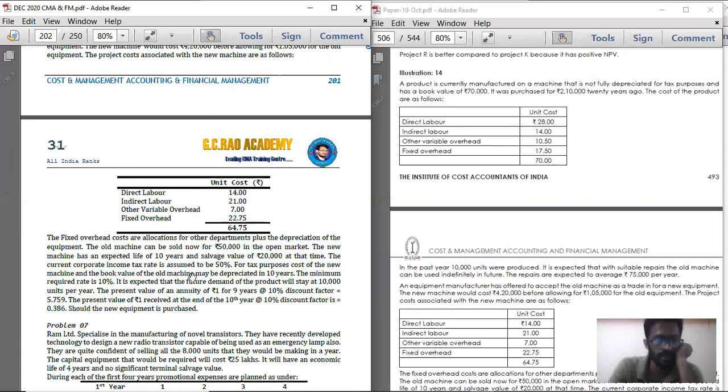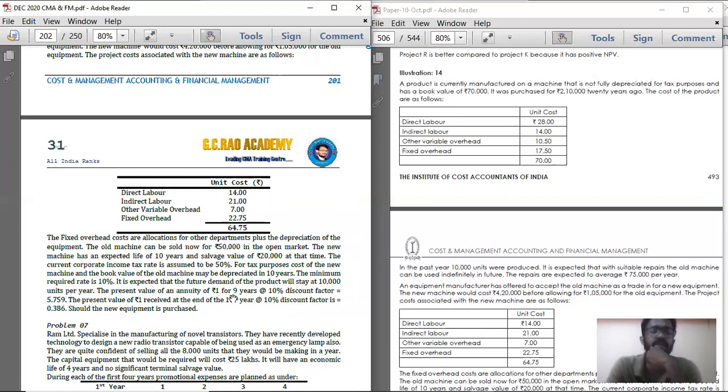The current corporate income tax rate is assumed to be 50%. For tax purposes, the cost of the new machine and the book value of the old machine may be depreciated in 10 years. So for tax purposes, it should always be depreciated for 10 years. The minimum required rate of return is 10%. That is, the discount rate is 10%.